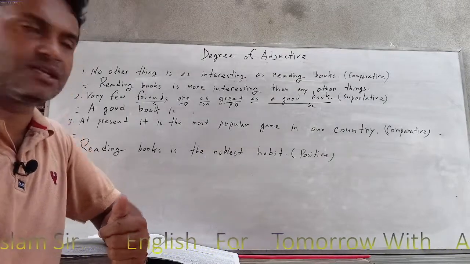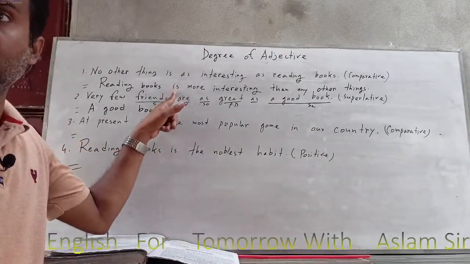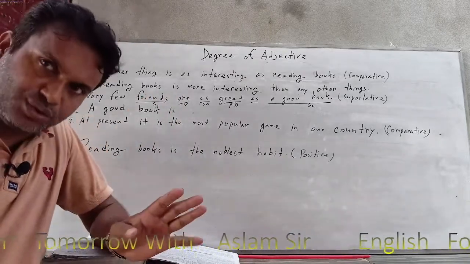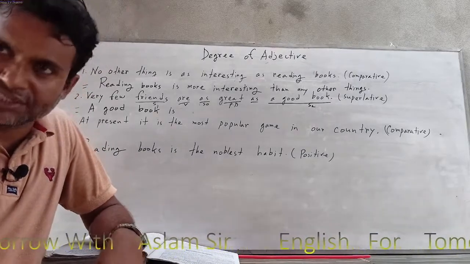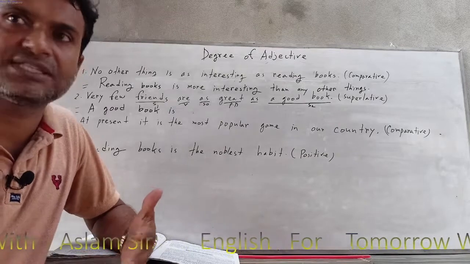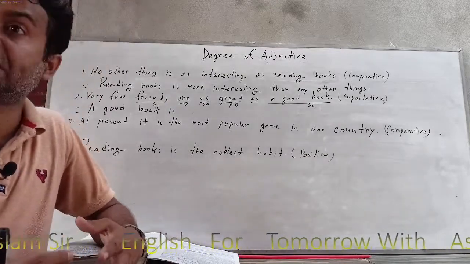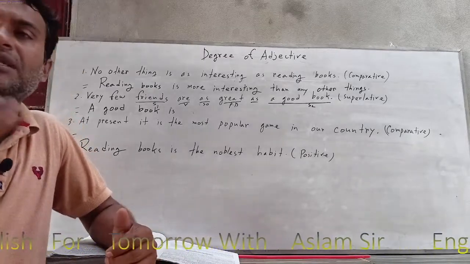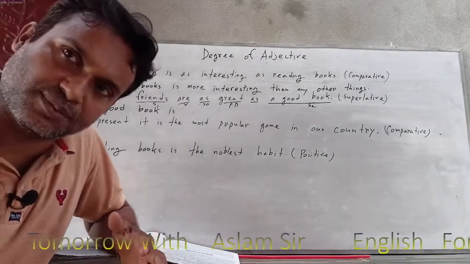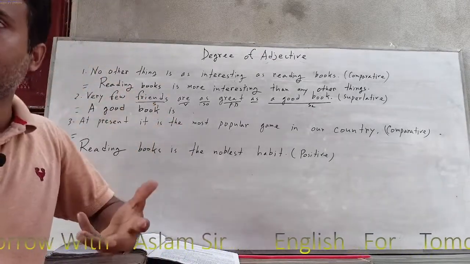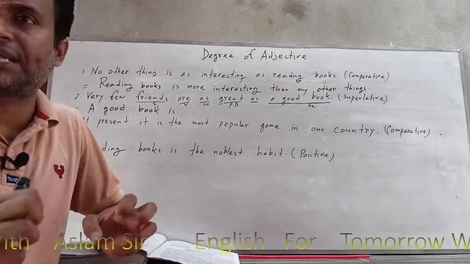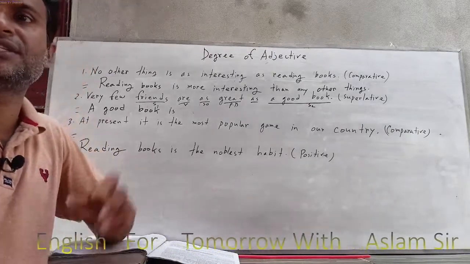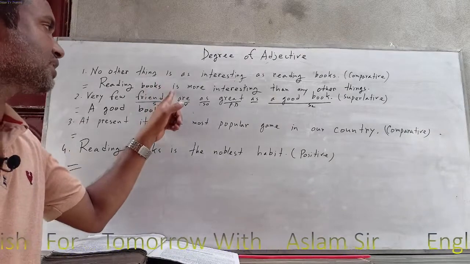For example, kindness. If you write "are" here, the sentence is wrong, because this is not representing the books. It is representing your habit. You know the meaning of habit? For example, kindness is also an abstract noun. Next, honesty, abstract noun. Beauty is also an abstract noun. So all abstract things are third person singular nouns. So reading books is your habit. You cannot catch it, you cannot touch it, but you can feel it. So this is an abstract noun, third person singular, and we can use "is" here.